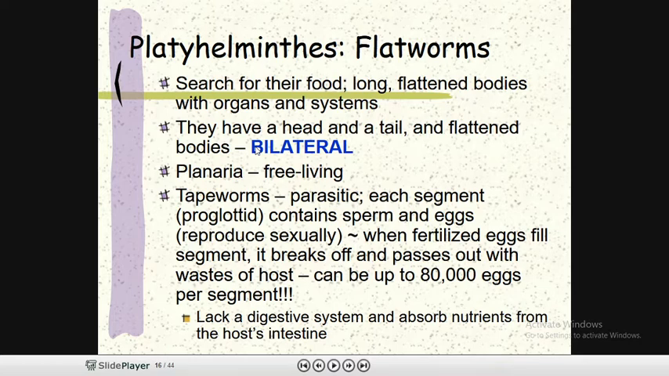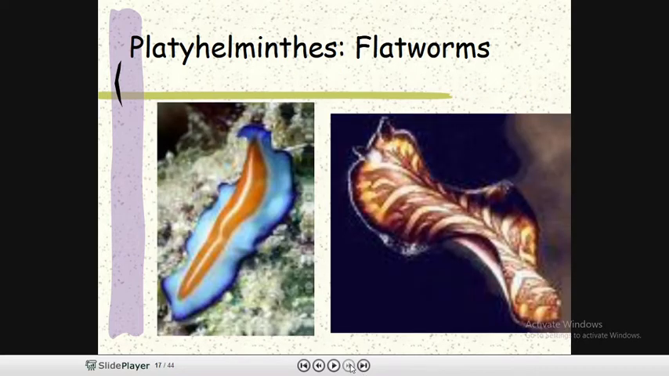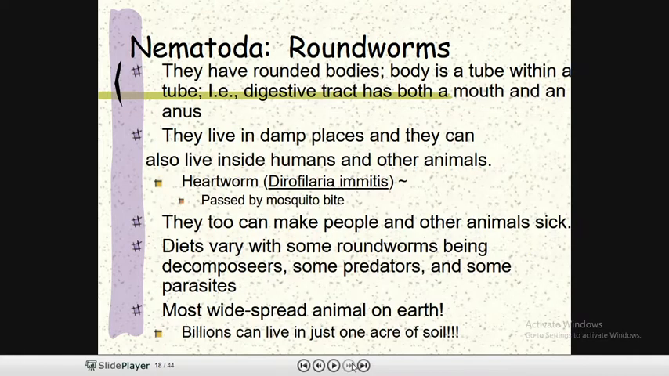They basically lack a digestive system and absorb nutrients from the host's intestine. Because of that, they live in the viscera of the animal or the digestive tract of the animal. This is how the flatworm looks. Most of the digestive diseases in cattle are because of these flatworms.